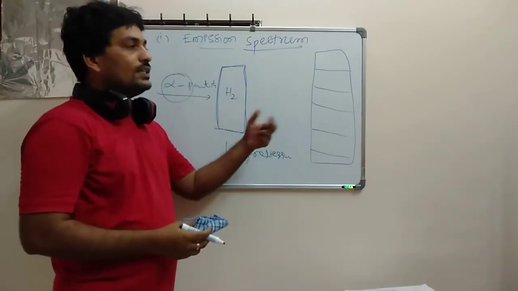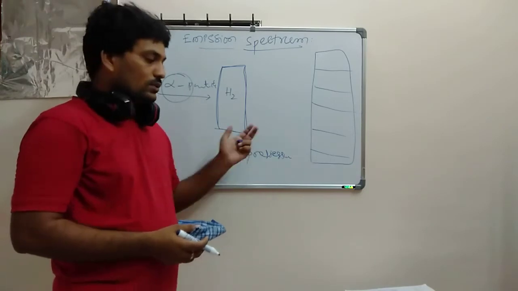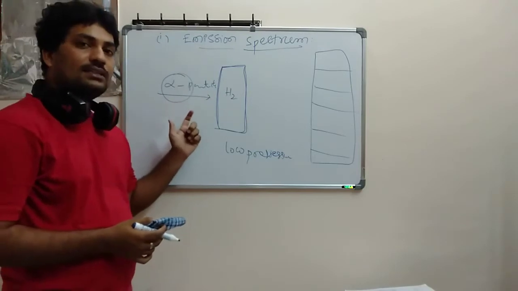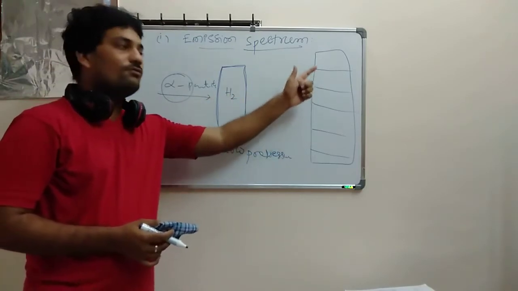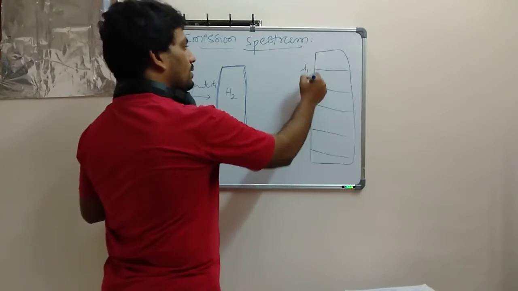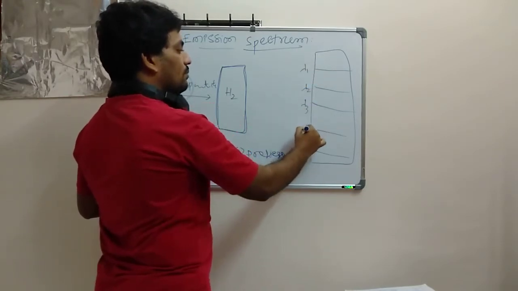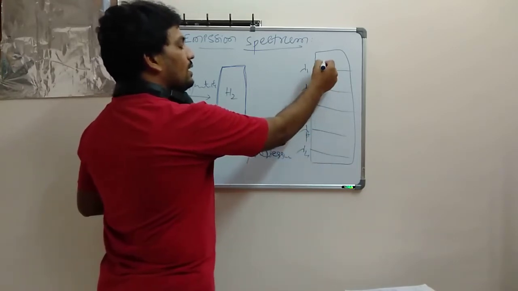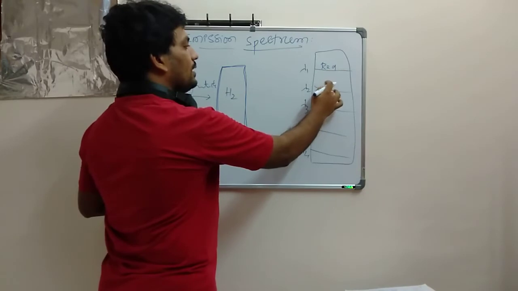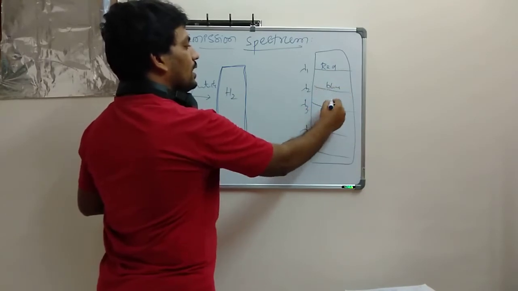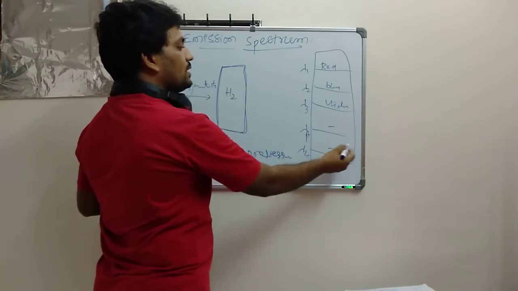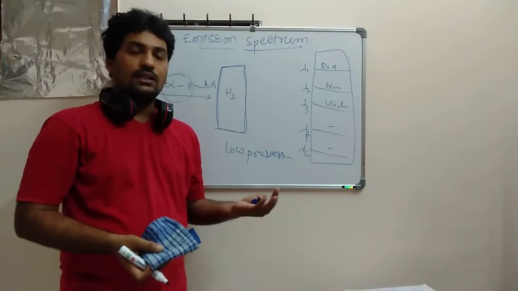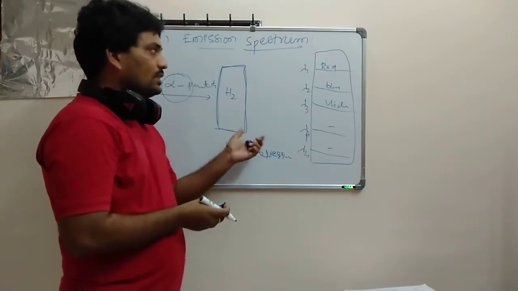We already have different spectral series, which we are going to discuss. When the discharge tube is exposed to the high energy particle, it is going to exhibit some kind of wavelength. You see lambda 1, lambda 2, lambda 3, lambda 4, lambda 5, like this the wavelengths will come. These wavelengths give red, green, red, blue, violet, some diminished colors like this, and the different spectrum forms. It is very simple to see this.